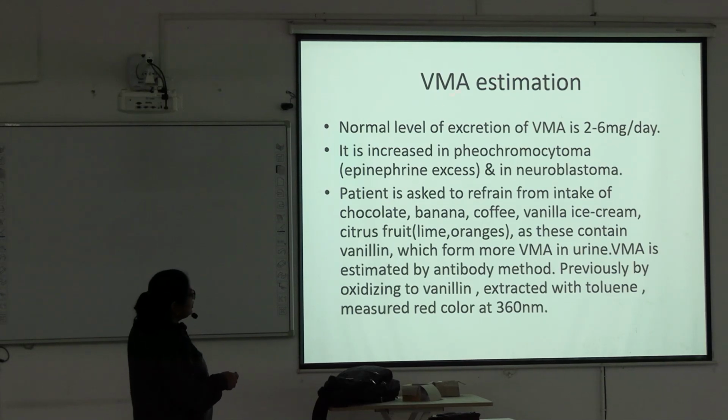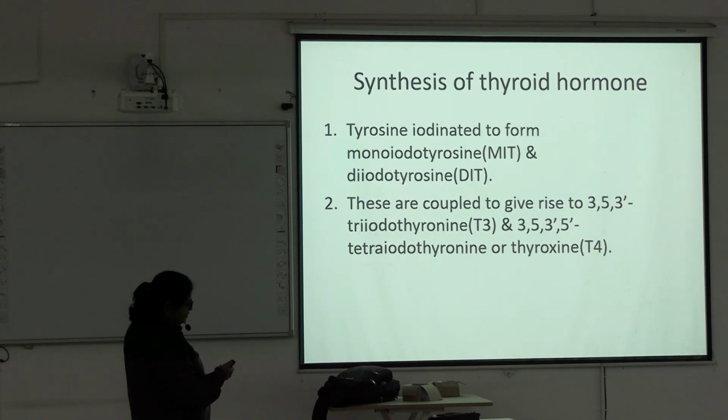This estimation will not come, but remember the term pheochromocytoma, where epinephrine is increased and VMA is increased. So the patient is asked to refrain from intake of chocolate, banana, coffee, vanilla ice cream, because it will increase the vanillin level, which in turn is converted to VMA and increases VMA in urine. Okay, so it is important.